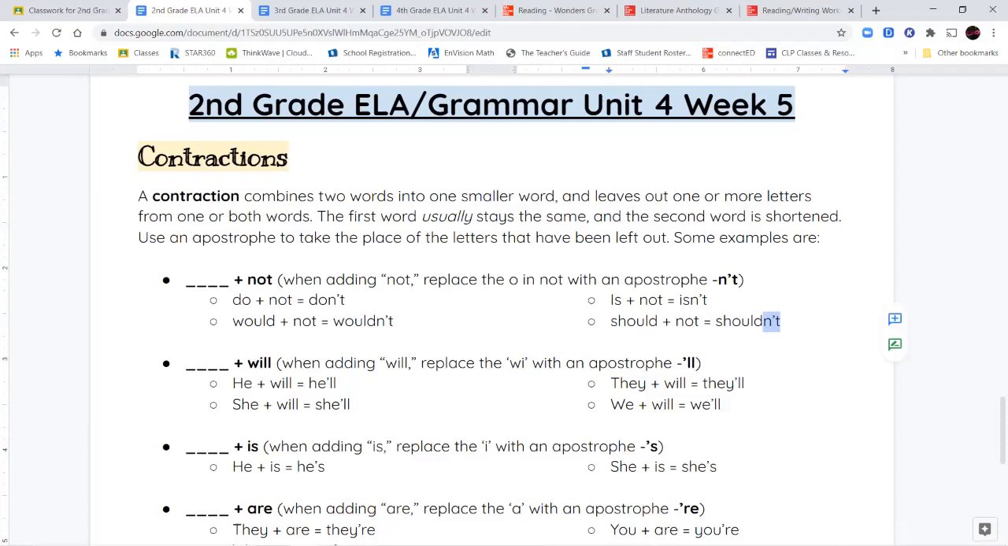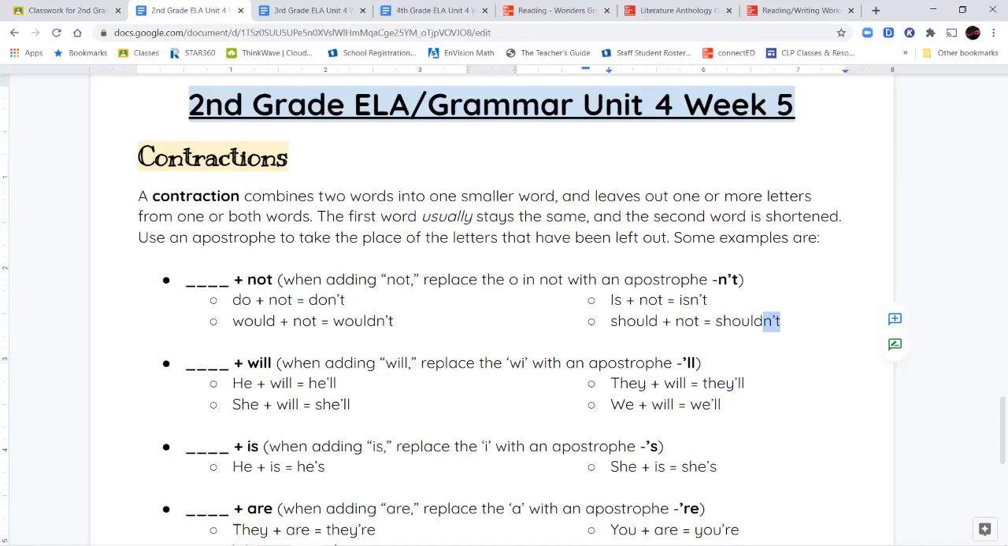Next, we have words where we're adding will to them. So instead of saying he will go to the park, I can say he'll go to the park. Instead of saying they will clean the classroom, I can say they'll clean the classroom. Instead of saying we will play outside, I'll say we'll play outside. Instead of saying she will read that book, I can say she'll read that book. So when I'm adding will to a word, I'm going to take out the WI and I'm going to put an apostrophe in their place. I'm going to keep the LL.